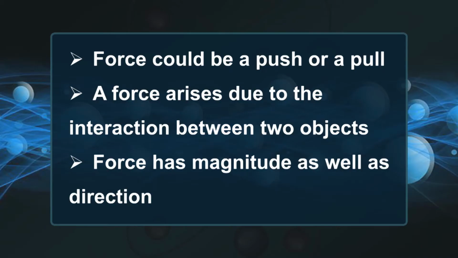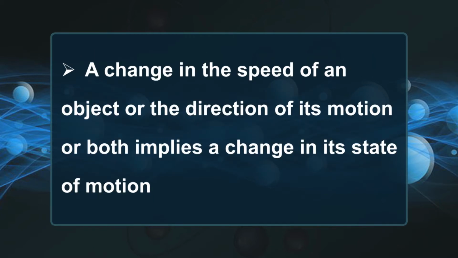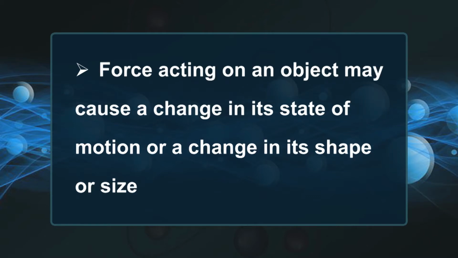In the last few sessions, we have discussed that a force could be a push or a pull. A force arises due to the interaction between two objects. Force has both magnitude and direction. The change in speed or change in direction of motion or both implies change in state of motion of the object. A force can cause change in shape or change in size or change in state of motion.